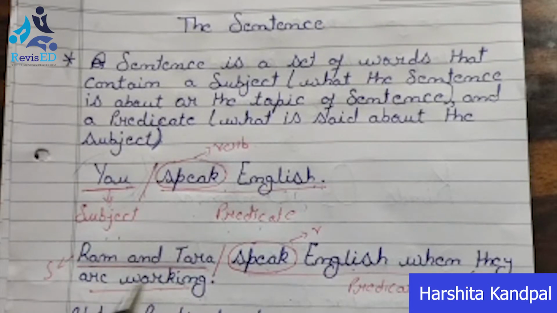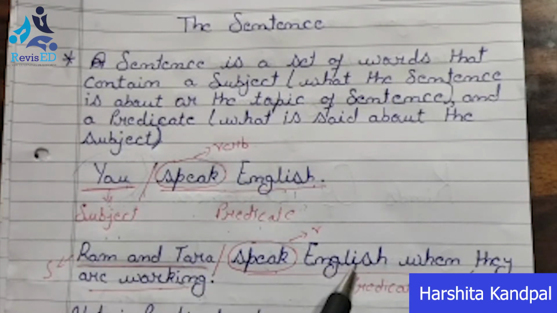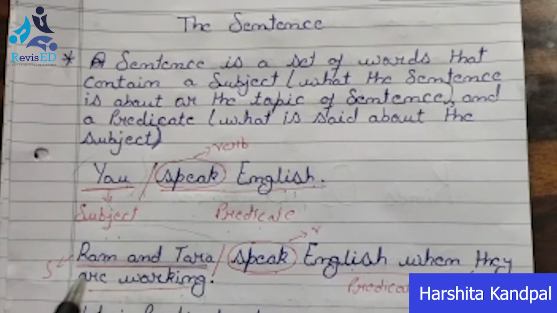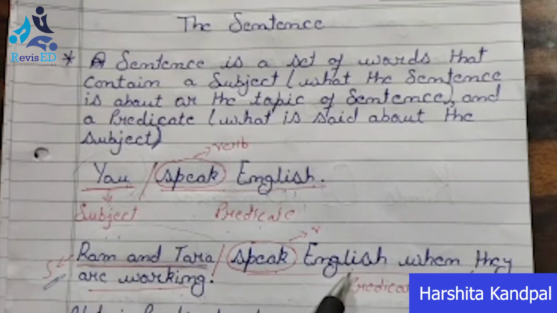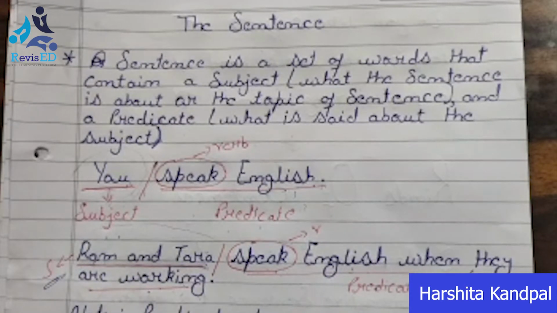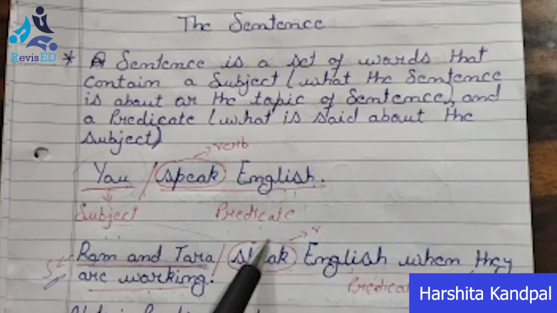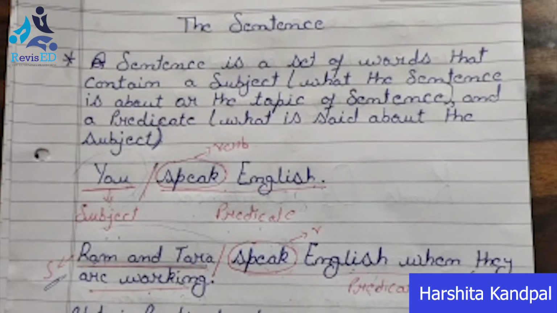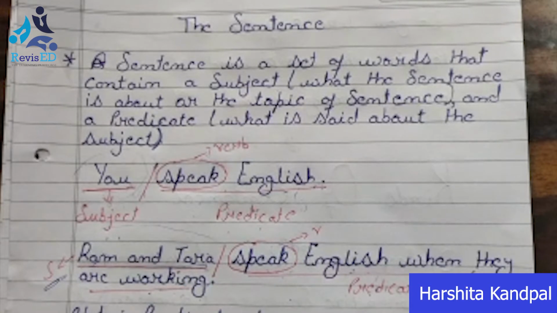Now coming to the second sentence, it is quite a lengthy sentence. Ram and Tara speak English when they are working. Here we are talking about Ram and Tara, so Ram and Tara will be our subject, and speak English when they are working will be our predicate. Here also I have encircled speak, it is our verb and it comes under our predicate. Okay, so now coming to a very important point.